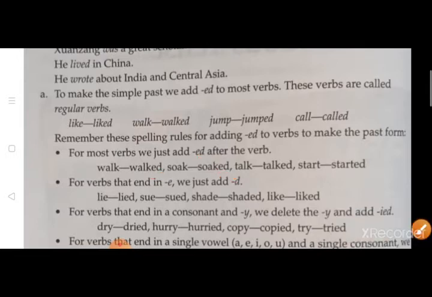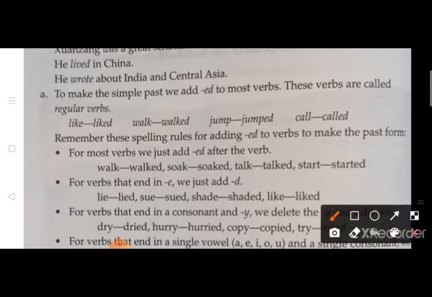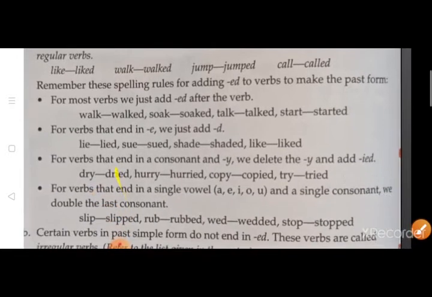Now for the verbs that end in E, we just add D. See the example over here: lie, lied; sue, sued. It already has E along with it, and so we don't have to add E, we just have to add D. Shade, shaded, and like, liked. In the word like also, E is already present, and so when we make a past tense, we just have to add D.